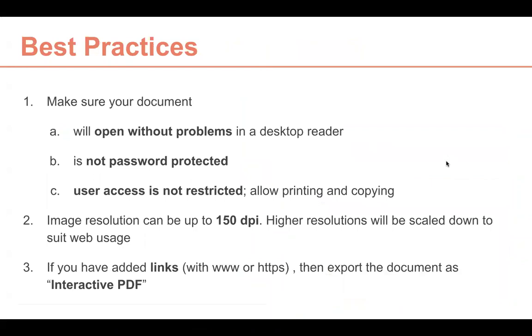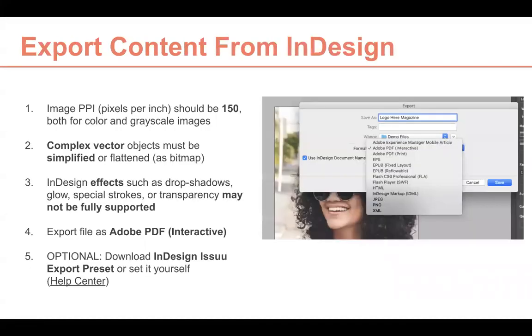Some other best practices: make sure that your document will open with no problems, that it is not password protected, and no user access is restricted. Image resolutions can be up to 150, and any higher resolution will be scaled down. And if you have links inside of your content, then these links have to have the prefix www or HTTPS, and then you will export the document as interactive PDF.